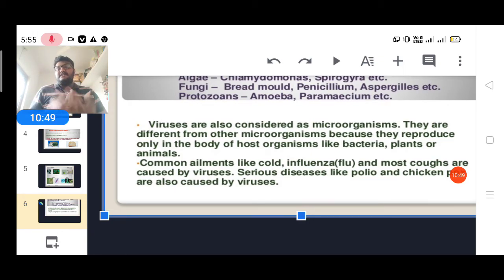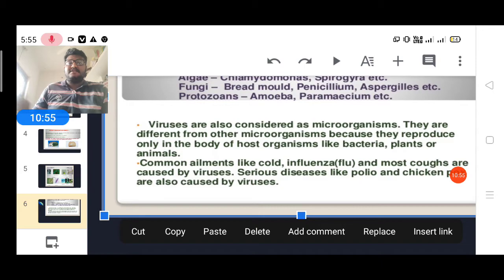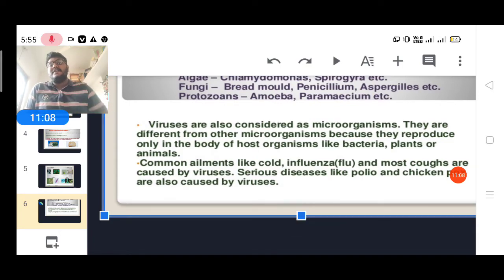There are so many diseases, like cough, cold, and influenza, caused by viruses. Nowadays you are staying at home because of corona. Corona's scientific name is COVID-19. This is also a virus. This is a viral disease. Then HIV, that is human immunodeficiency virus. If a person is HIV positive, the person may suffer from AIDS. AIDS means acquired immunodeficiency syndrome.